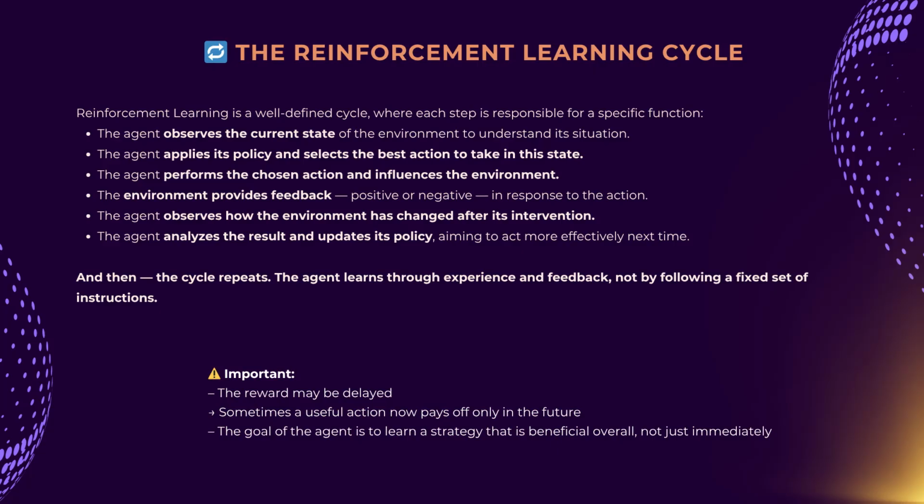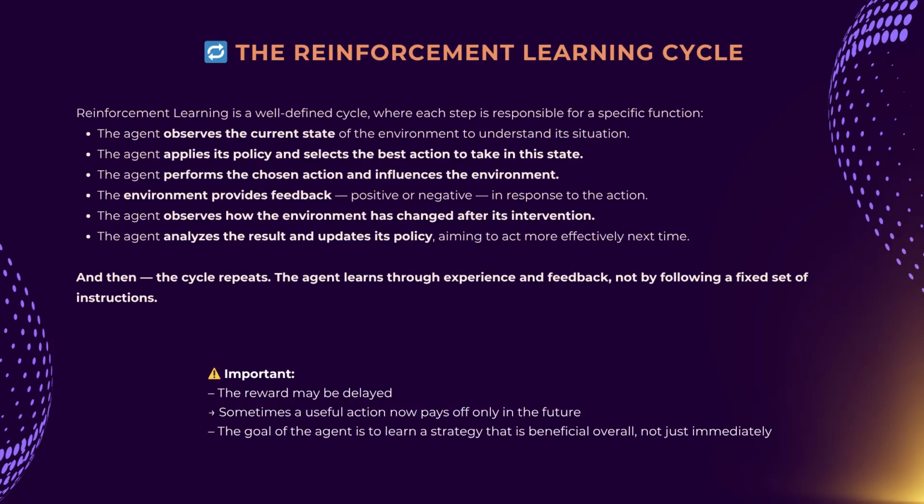Finally comes the pivotal moment, the policy update. The agent adjusts its strategy so that next time it will act more intelligently and accumulate more reward. And then the cycle begins anew. Step by step, through interaction and analysis, the agent becomes ever more effective. This is the essence of reinforcement learning.